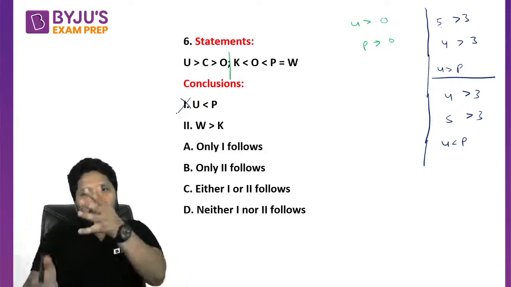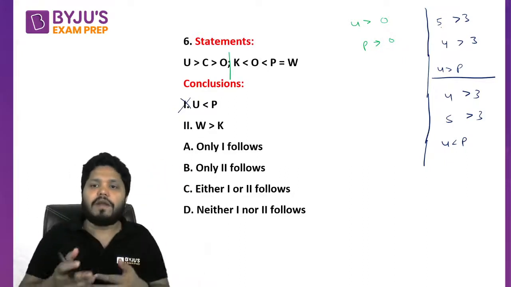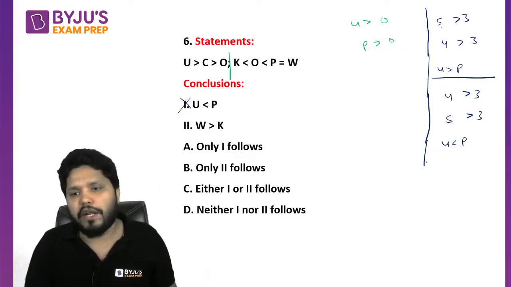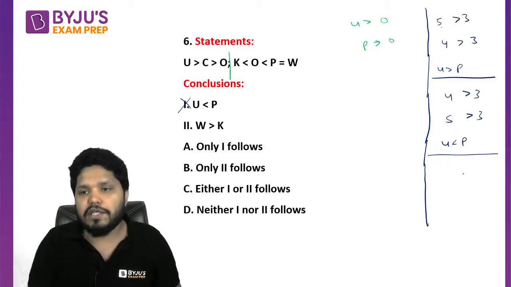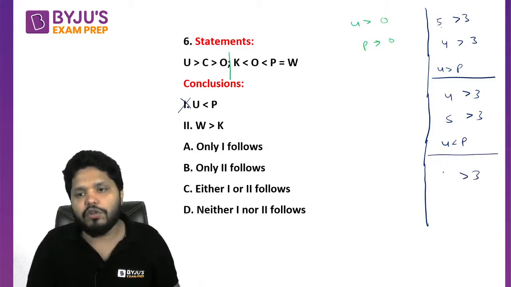Both the cases are possible. U can be greater than P also. U can be equal to P also. In fact, if you want to see, we can have a situation where U is equal to P. For example, this is 3, U is also 4 and this is also 4. That is also possible.